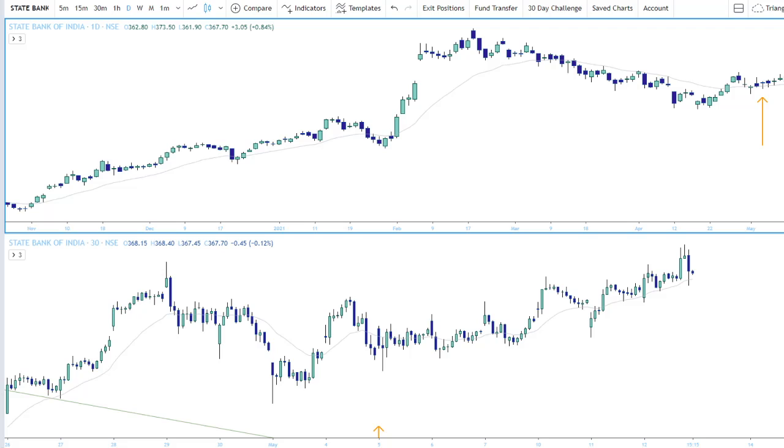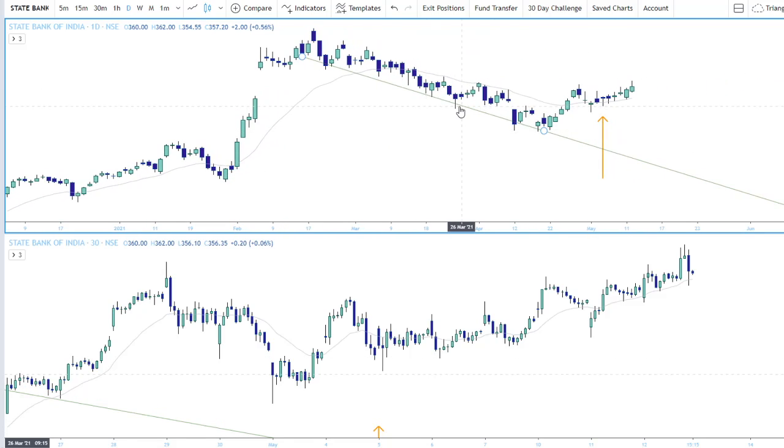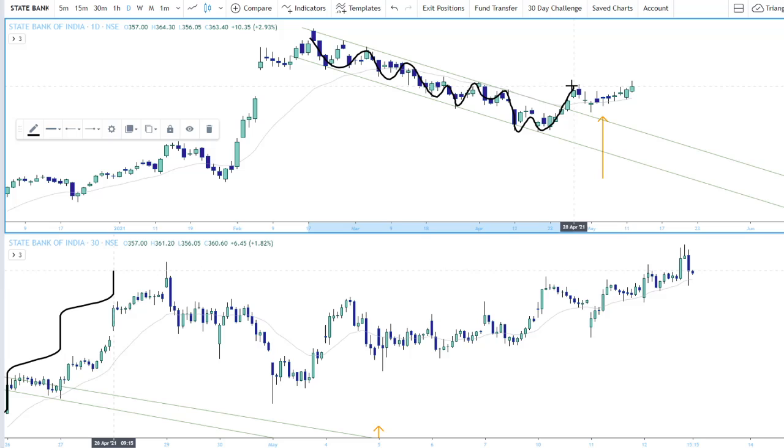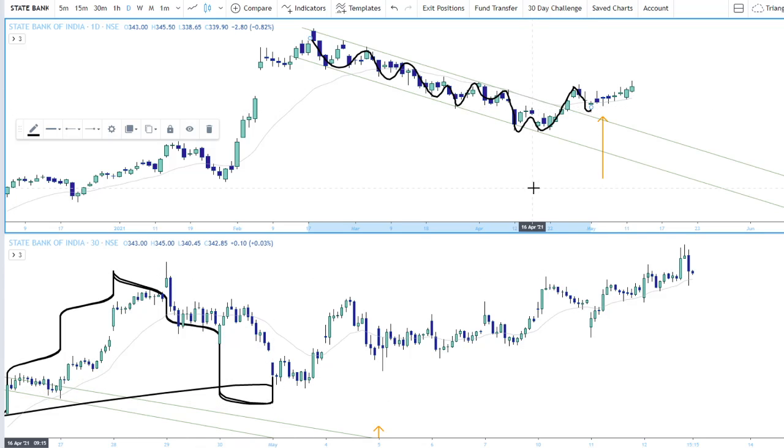Now the reason behind that is, there are plenty of reasons. First thing is, it was in a channel till that point. As you can see here, it broke out of this channel. It was clearly in a channel on a daily time frame, and then it broke out of the channel and then got back in to kind of test the channel and started going up. So this triggered basically my plan of action.